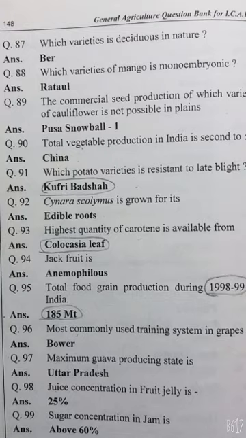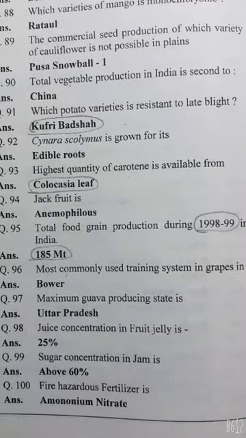296.7 metric ton. Most commonly used training system in grapes: Bower. Maximum guava producing state: Uttar Pradesh. Juice concentration in fruit jelly is 45%. Sugar concentration in jam is above 68%. Fire hazardous fertilizer is ammonium nitrate.